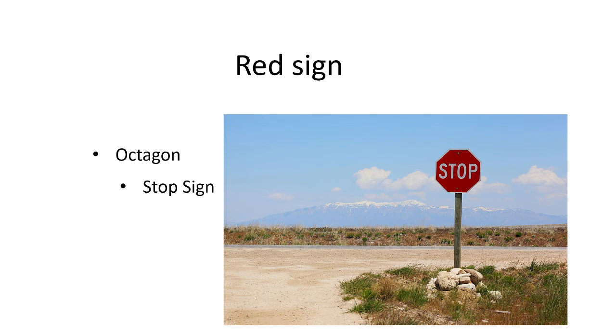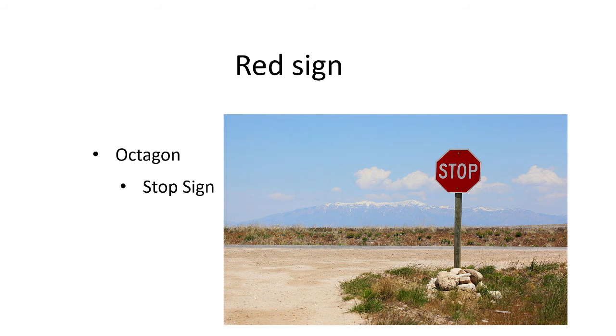Red sign: octagonal, it is the stop sign. It means when we are traveling long distances, the red stop board shows there is no further road, this is the last stop and peak point. Nothing can go further on this road, so you stop in that place and decrease your speed.